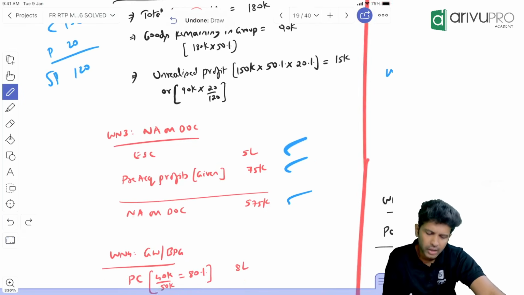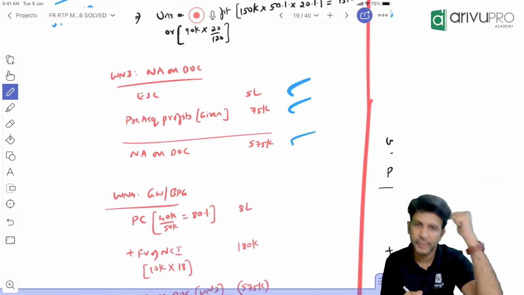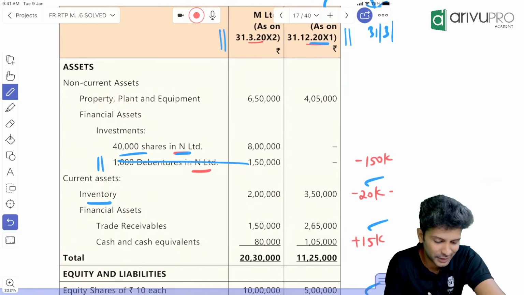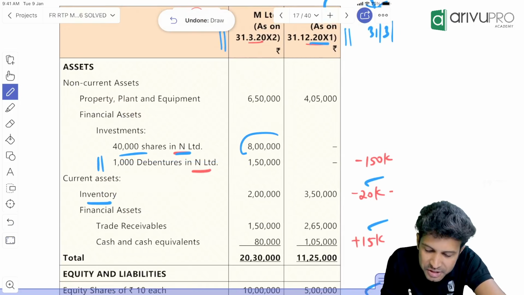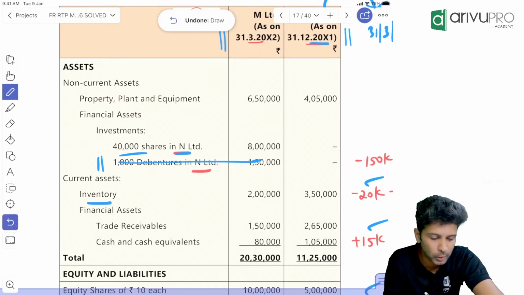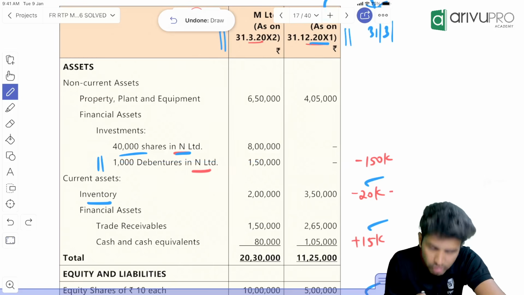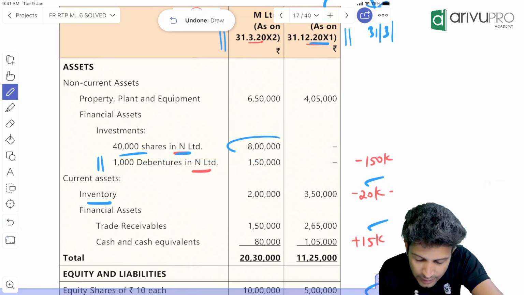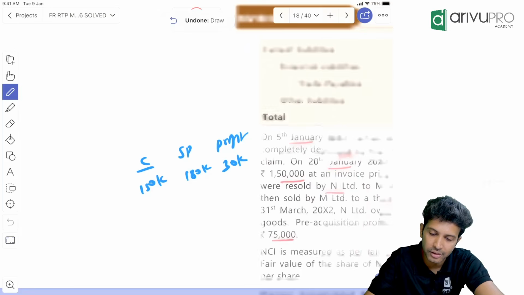Easy, right? Next, goodwill working note. For goodwill, we take PC. PC is nothing but your amount paid. So don't take the debenture value, only equity shares. This debenture is a mutual owing, it will get cancelled. So now goodwill is calculated only by using equity shares. For equity shares, how much did the parent pay? 8 lakh. So PC is 8 lakh.